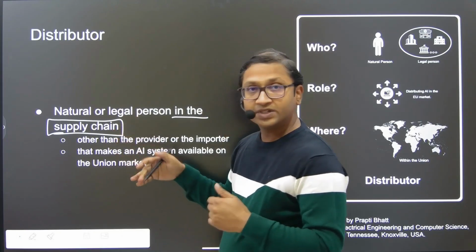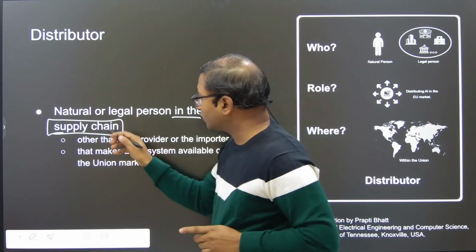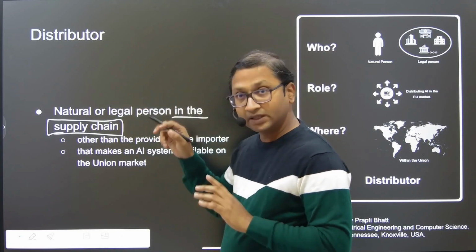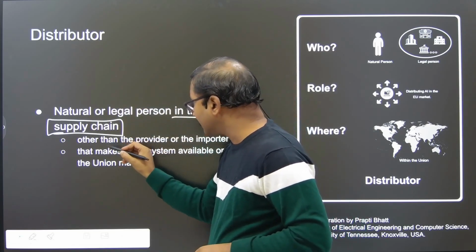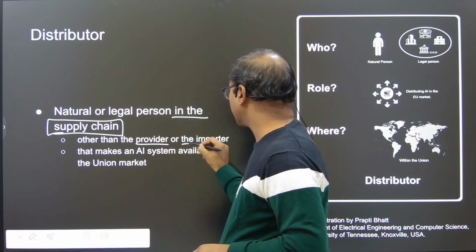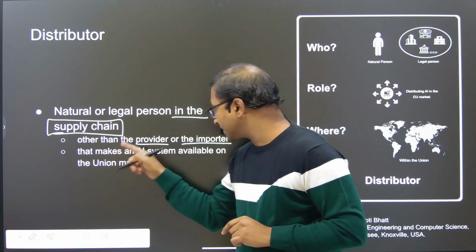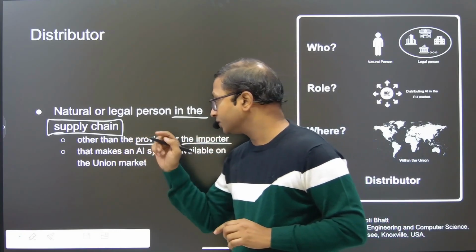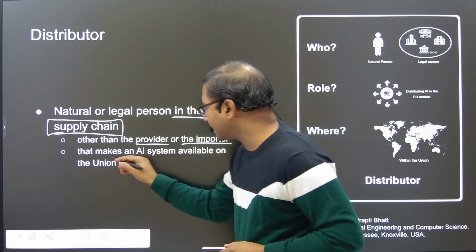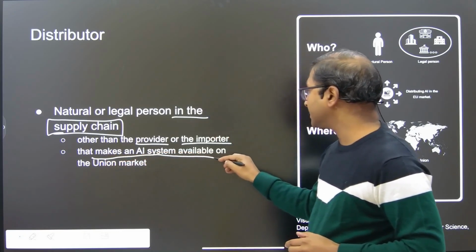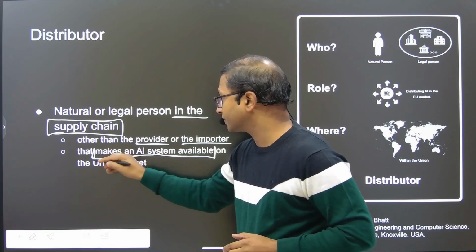And the definition is a negative one. So natural or legal person in the supply chain other than provider or the importer that makes an AI system available on the union market. So it makes an AI system available, right?